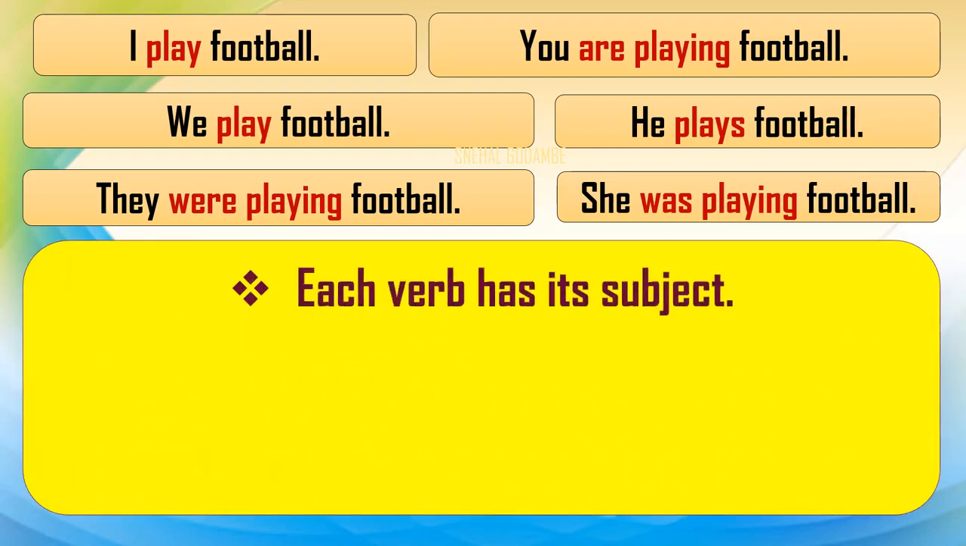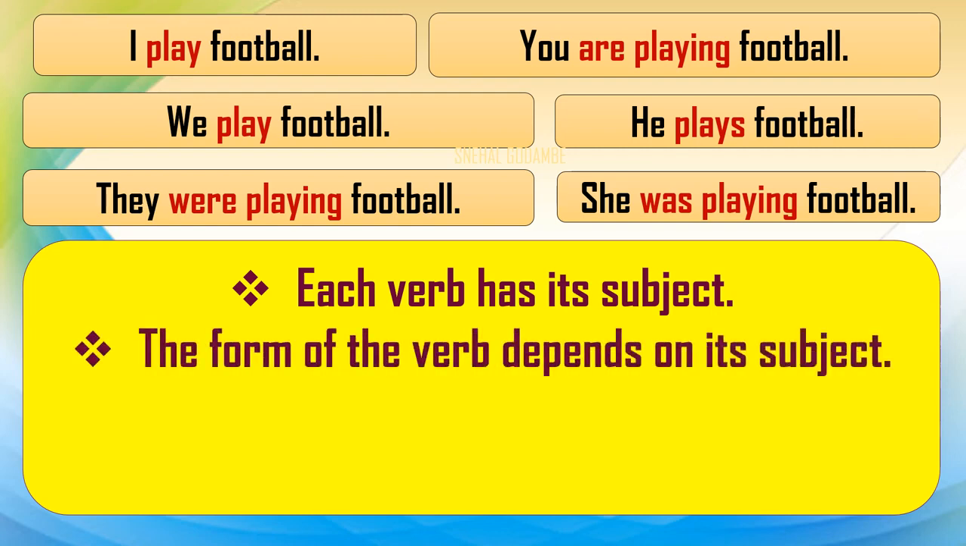We will see each verb has its subject. See, in the first sentence the subject is I. In second, you. In third, we. In fourth, he. In fifth, they. And in sixth, she. So every verb has its subject. In the first sentence the verb is play. In second, are playing. In third again, play. In fourth, plays. In fifth, were playing. And in sixth, was playing. So each verb has its subject. Then the form of the verb depends on its subject.